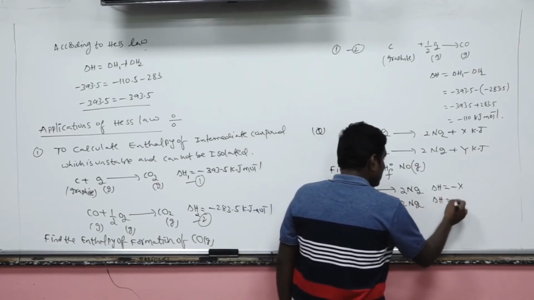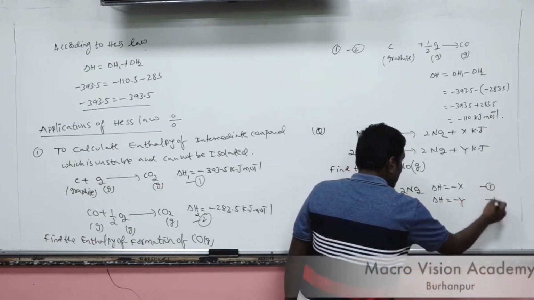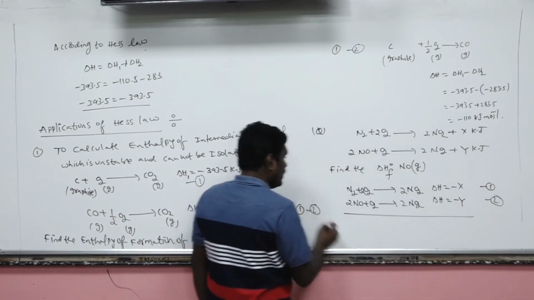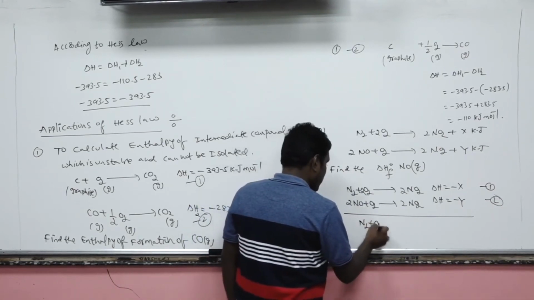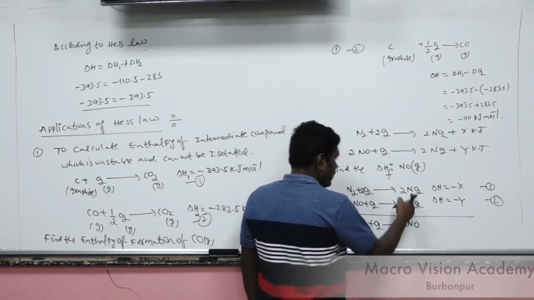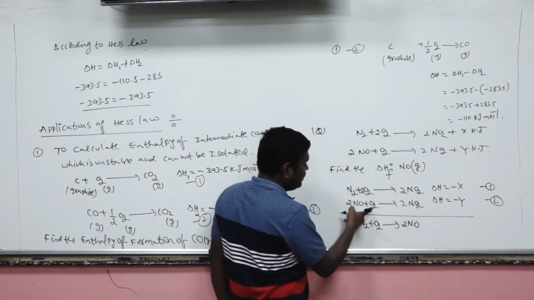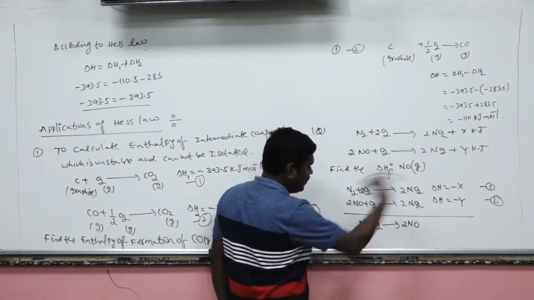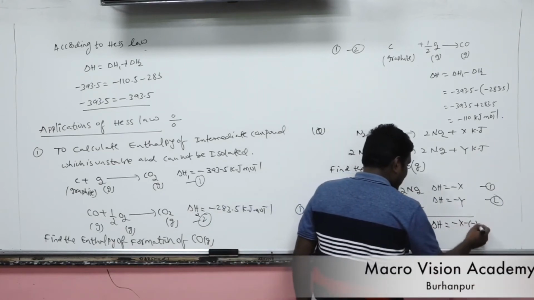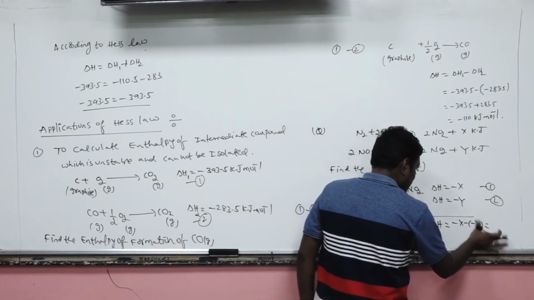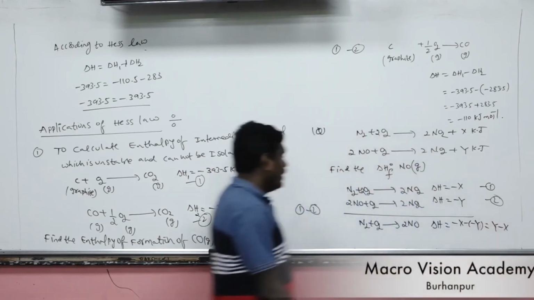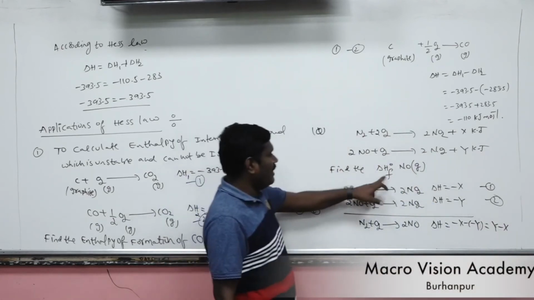Here the delta H value is minus Y. Now subtract 2 from 1. So what you will get? N2 plus O2 gives 2NO, because NO and NO2 cancel. N2, 2O2 plus minus O2, you will get O2, and 2NO goes to the right side. So what is the delta H resultant value? Minus X minus, minus Y, that is Y minus X. But the question is standard enthalpy of formation of nitric oxide.